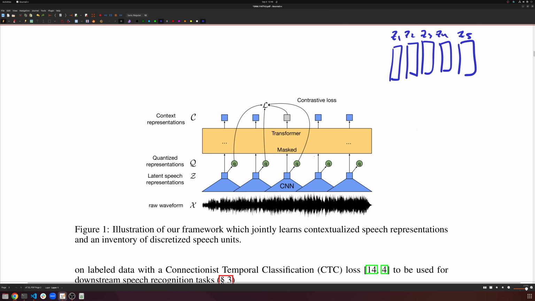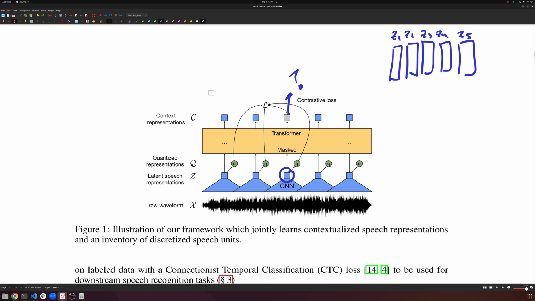Now, what I need is a target, because if I just randomly mask out, as I did earlier, in this case they select this one to be masked, as you can see, the question is, what should this be?